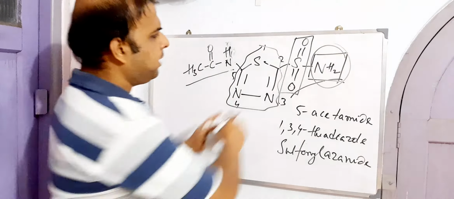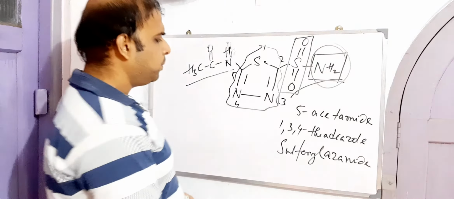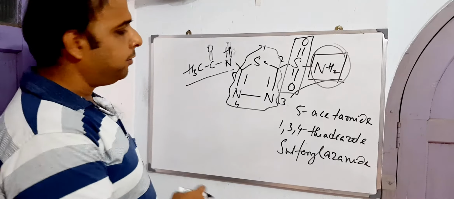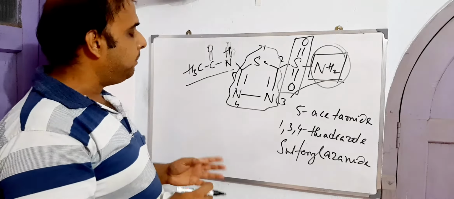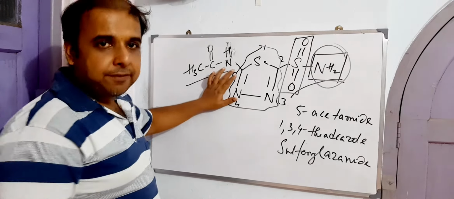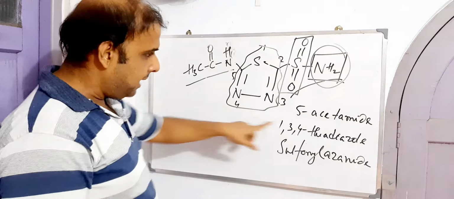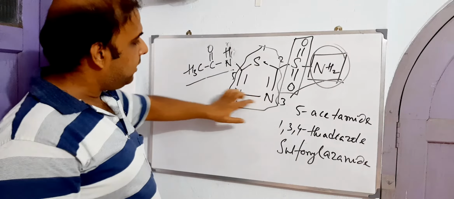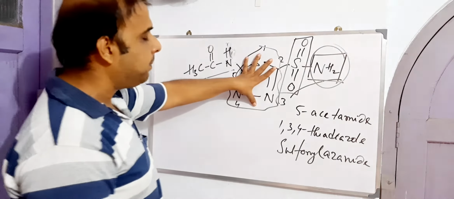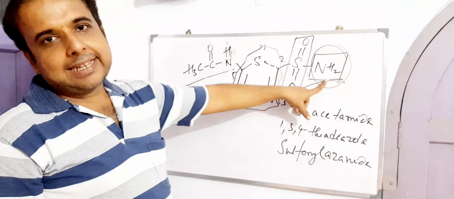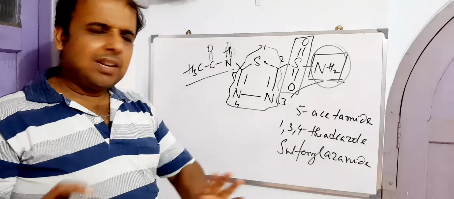Okay, you can straightaway call it sulfonamide, 1,3,4-thiadiazole sulfonamide, or in other words, you can just call it sulfonyl azanide. So if we try to assemble this information, how will it become? We should initiate the process with 5-acetamido, then 1,3,4-thiadiazole. We are done with this. Then what is left in the process? Sulfonyl azanide. Clear?